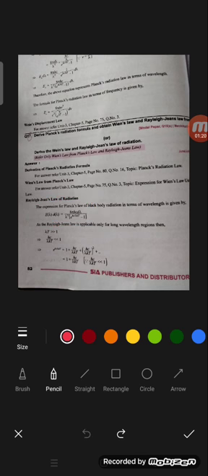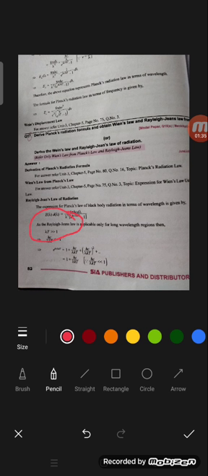As lambda kT is greater than unity, then hc by lambda kT is less than 1, as we assumed in Wien's law. So the same formula will be applied.